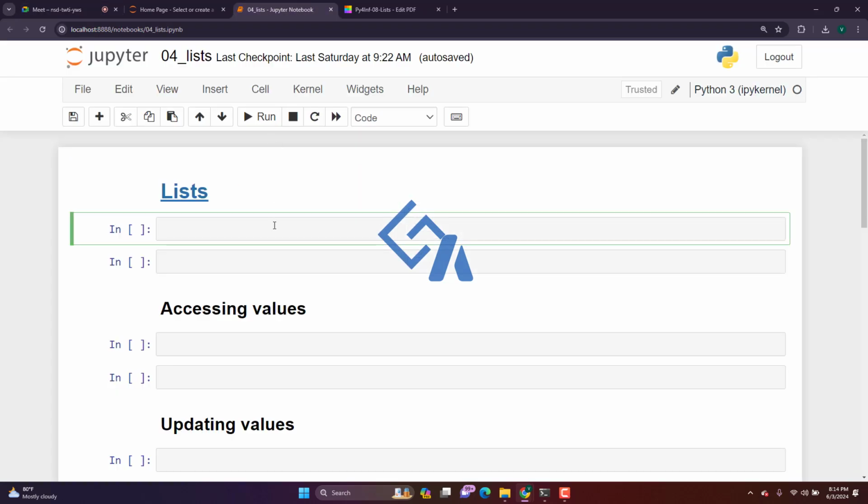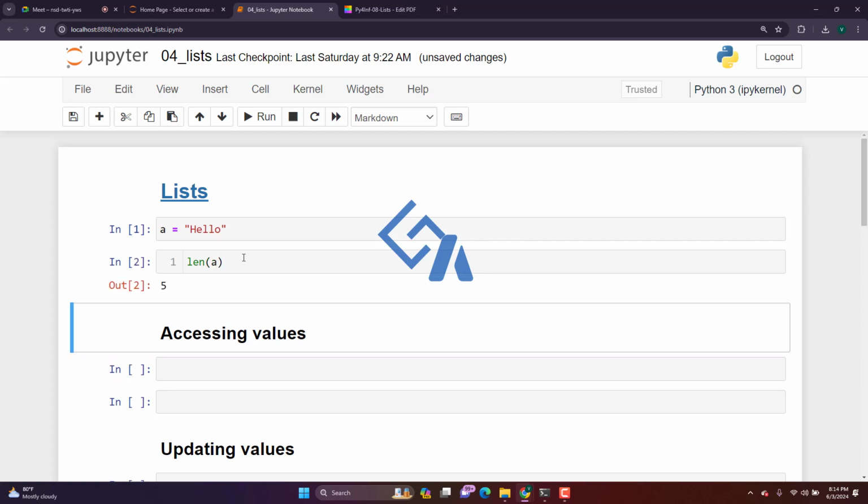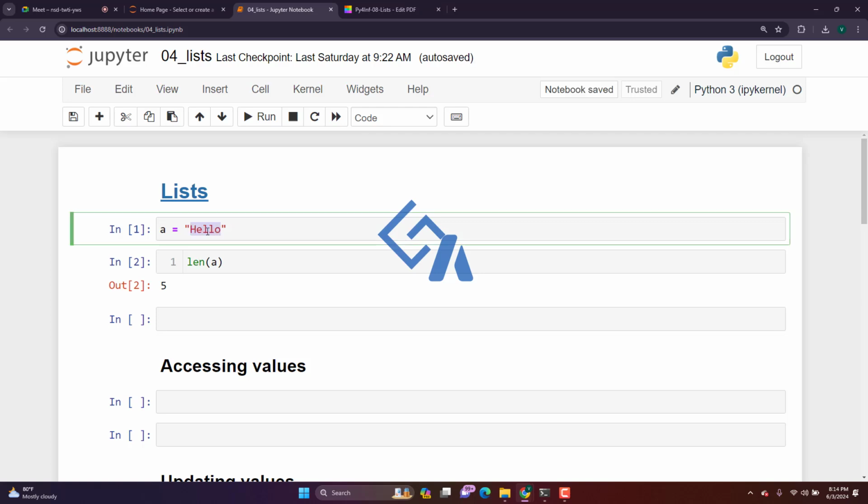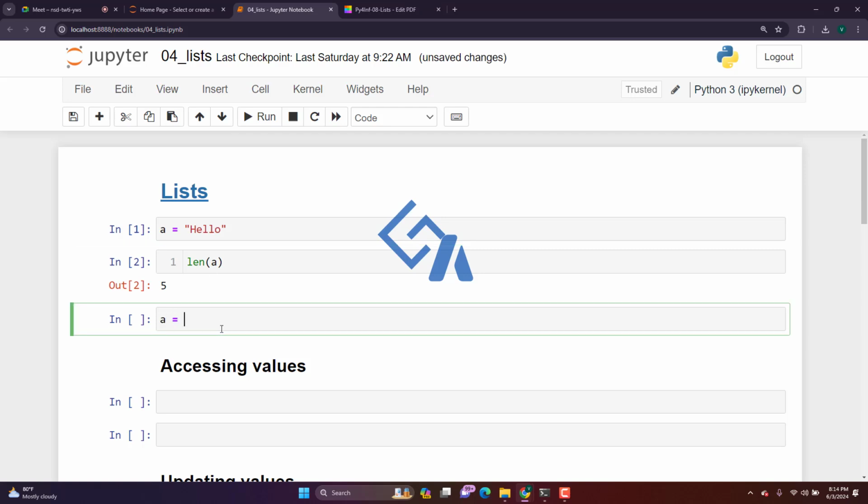Okay, so I'm creating a string, hello. The len of a is 5. Here the length function is used to count the total number of characters present in the word. Indexes go 0, 1, 2, 3, 4, but length always starts with 1, so 1, 2, 3, 4, 5. So 5 came, right?